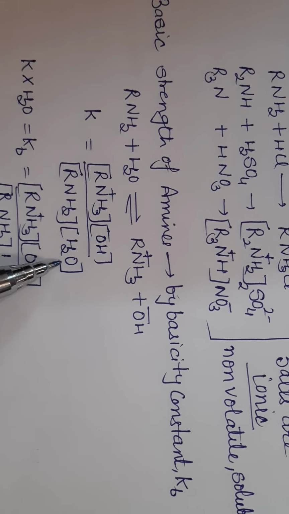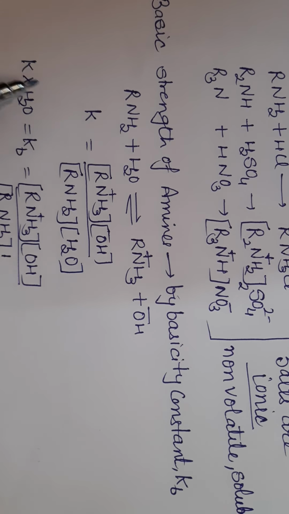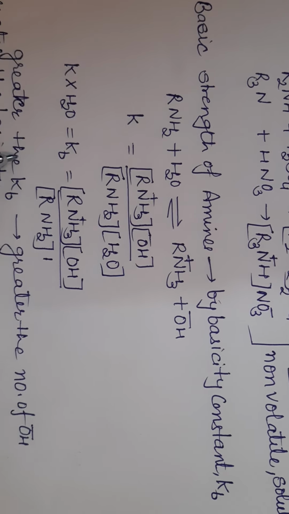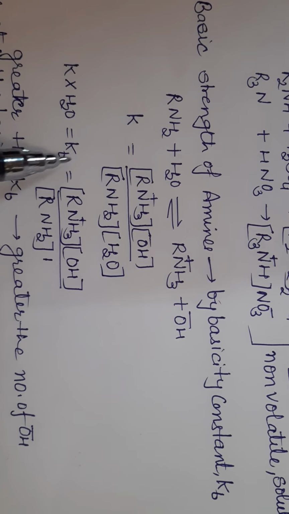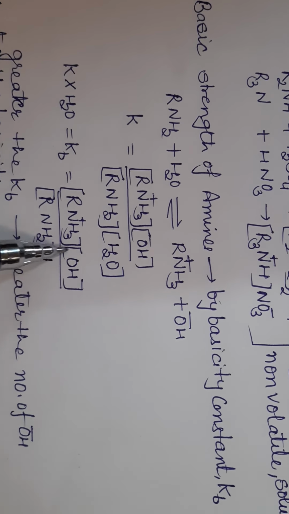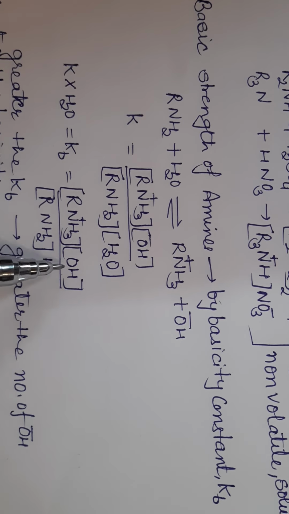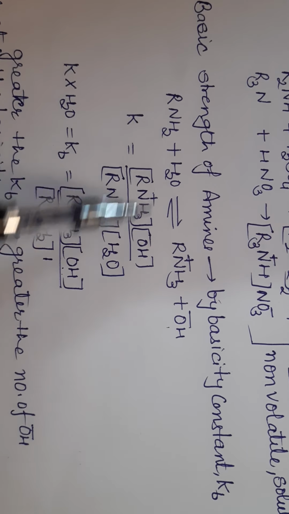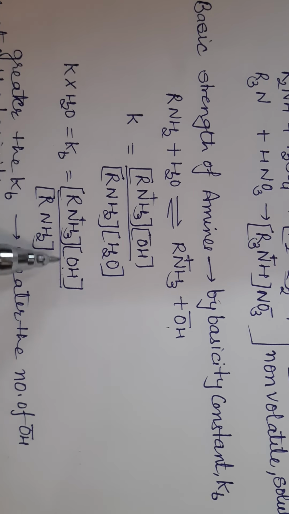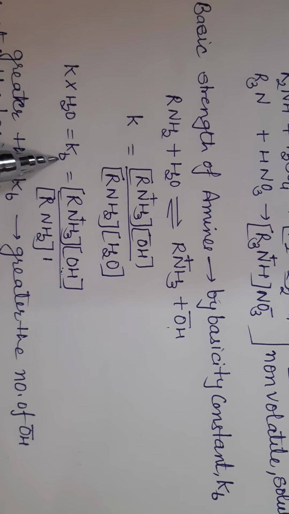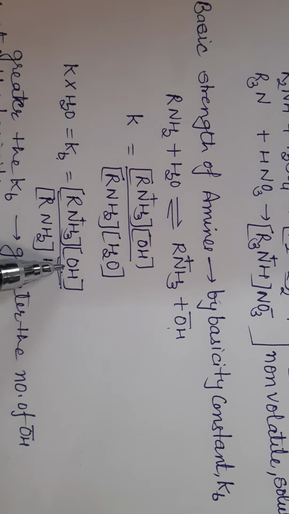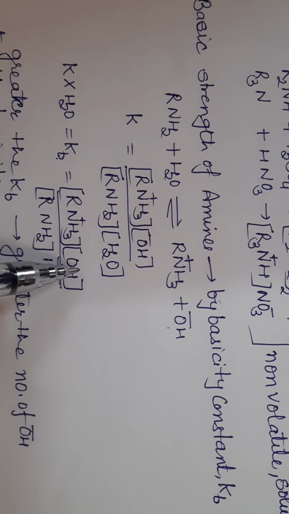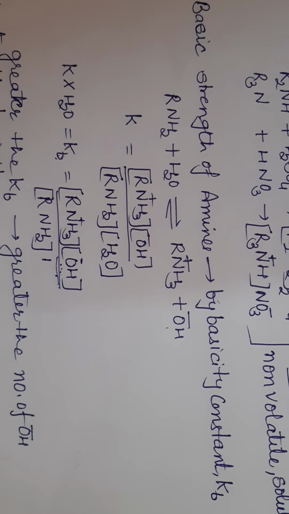Now water is also constant, and K is also constant. When you multiply both constants, you get Kb, which is called the basicity constant. Its value is directly proportional to the concentration of OH ion. The greater the number of OH ions produced when amines are dissolved in water, the greater will be the basicity of amines. So Kb tells about the number of OH ions, and the Kb value tells about its basic nature. So basic character is defined by the Kb value.